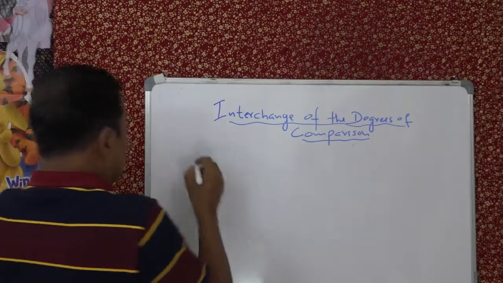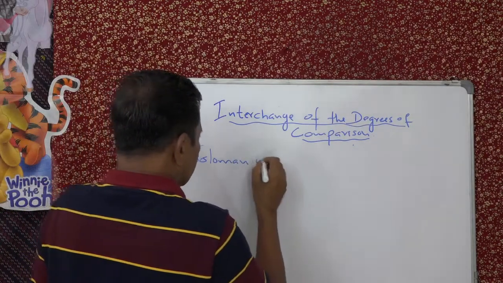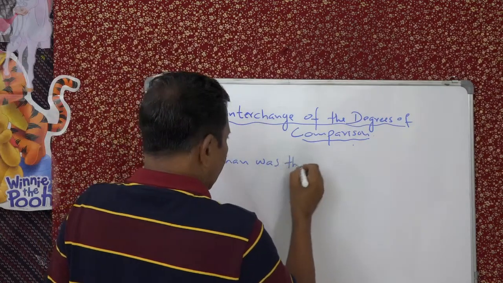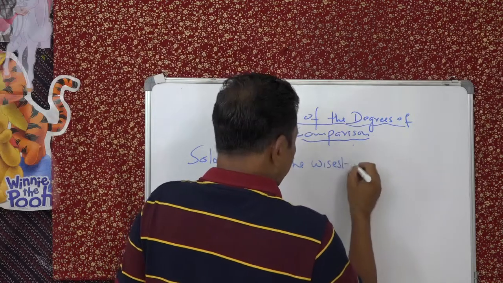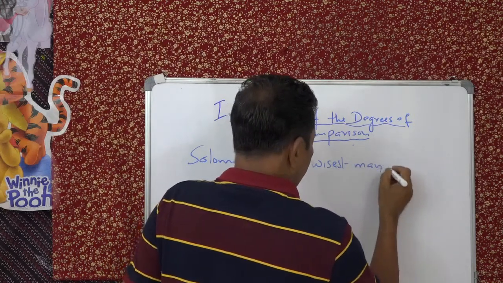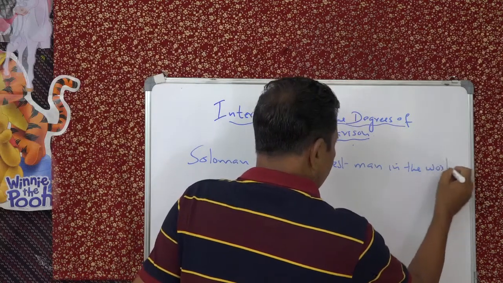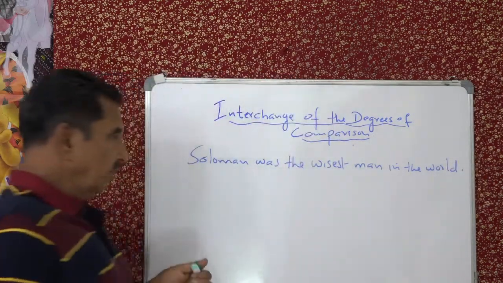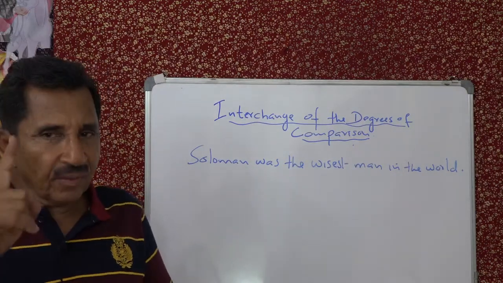Okay. Solomon was the wisest man in the world. Wisest man in the world. Now you have to change this into a positive degree. So how will you begin the positive degree?